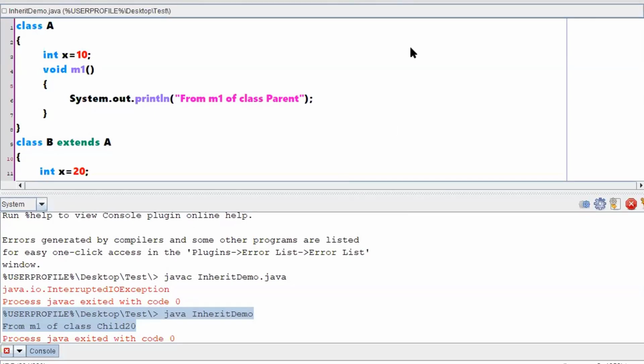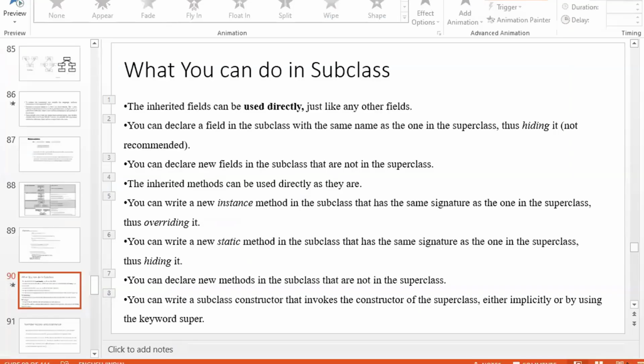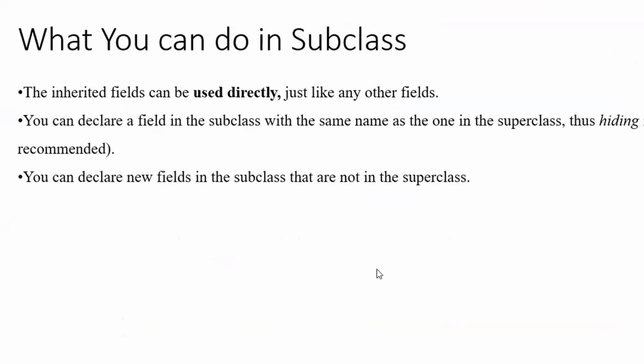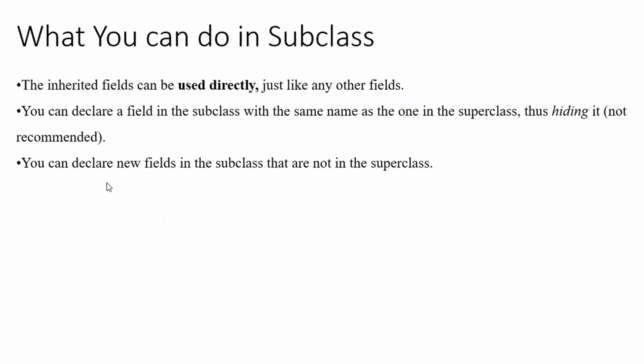Let us quickly move to the next point. You can declare new fields in the subclass that are not in the superclass. Yes, we can declare anything in a subclass after acquiring the complete properties of a parent class.